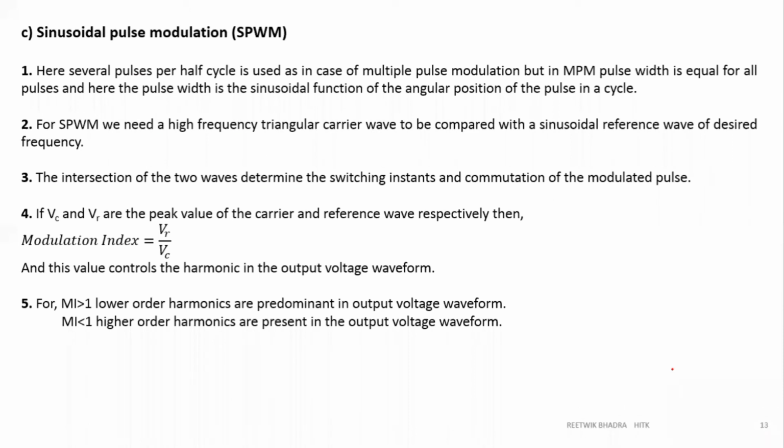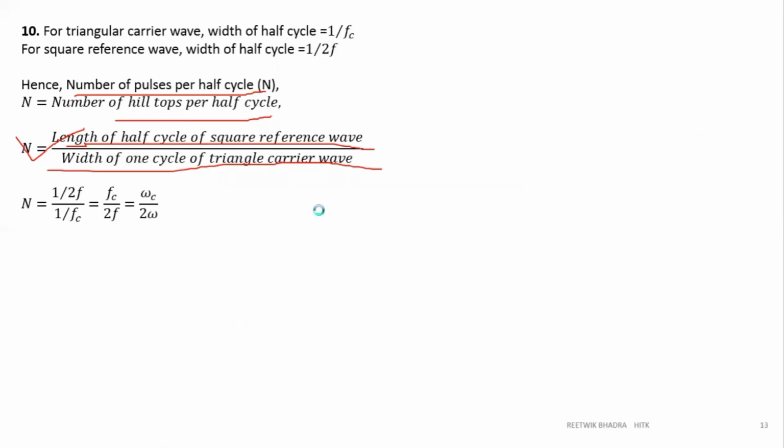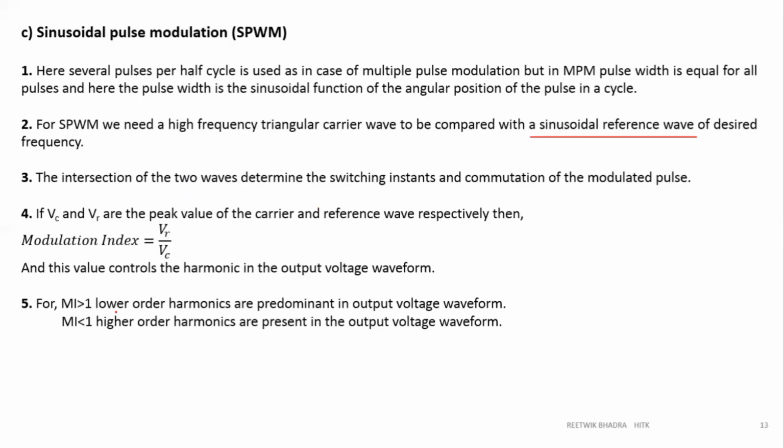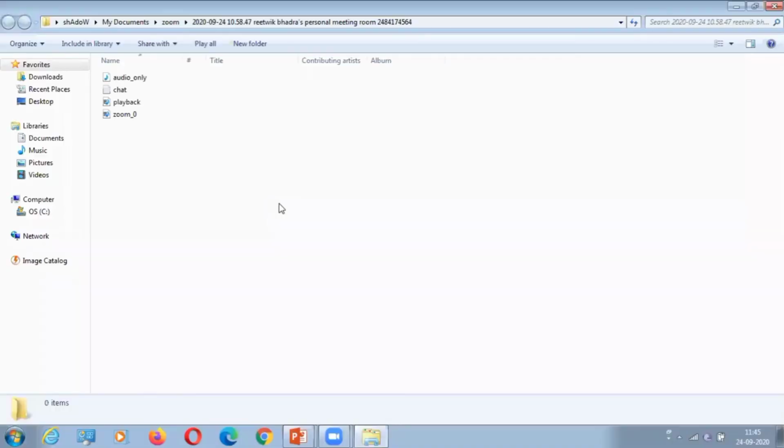Over here we are taking a high frequency triangular wave only, that is the carrier signal, but see the name, sinusoidal pulse width modulation. So we'll use a sinusoidal reference wave of desired frequency. And the same thing, wherever the sine and the triangle intersect, we will have these pulses. We'll go through this in the later slides.